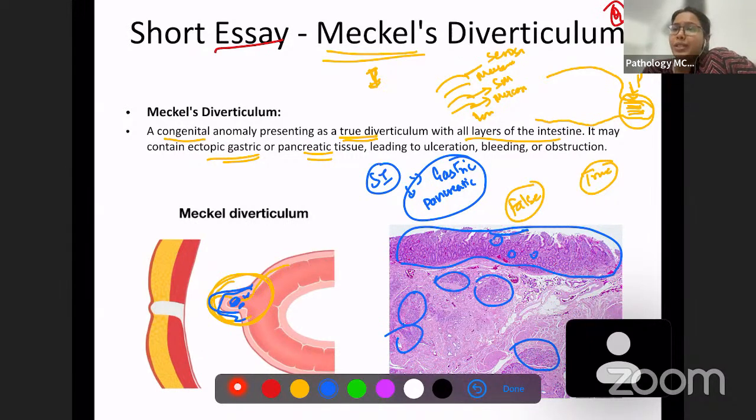What are the complications? Complications are bleeding and hemorrhage. It can cause bleeding or lead to obstruction, ulceration, because see, there is an outpouching over here. So this can lead to obstruction, and then ultimately it will lead to ulceration also and bleeding also. Usually this is a congenital anomaly, so it occurs in the pediatric age group.